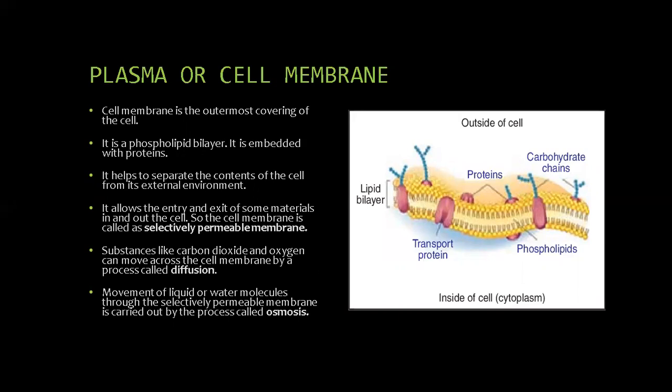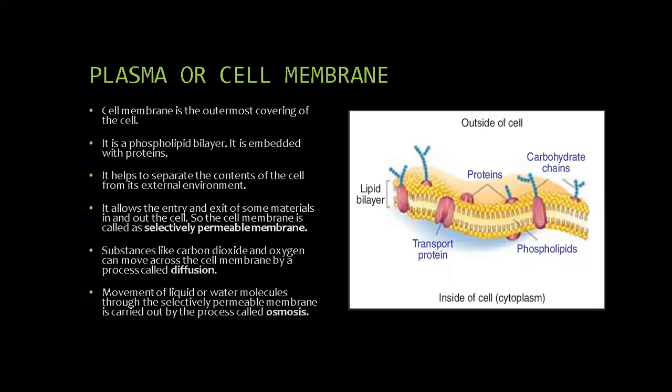Substances like carbon dioxide and oxygen can move across the cell membrane by a process called diffusion. Movement of liquid or water molecules through the selectively permeable membrane is carried out by a process called osmosis. Osmosis is nothing but the passage of water from a region of higher water concentration to a region of lower water concentration through a selectively permeable membrane till equilibrium is reached.